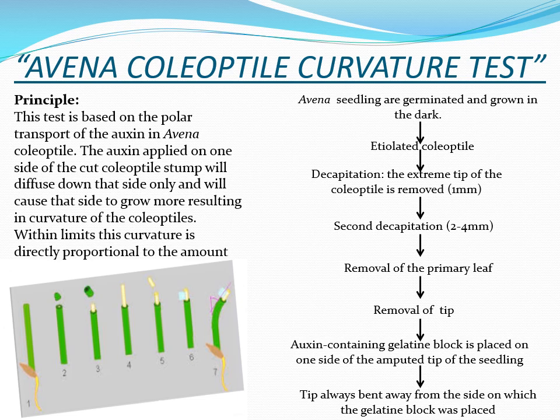That means the side on which this gelatin block is placed will show more growth, and this Avena will curve away from the side on which this block is placed.